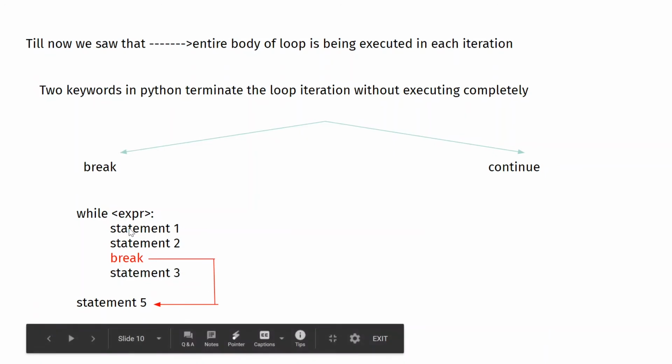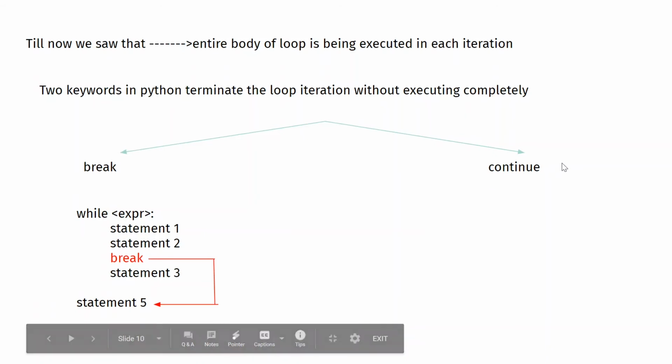So the moment you see a break statement, you will just jump out. The statement 3 which is below break will not be executed, only within the loop. Statement 5 is also after break, but it's not within the while loop, so that is why it is being executed. Whereas statement 3 is within the while loop and it's after break, so it will not be executed.